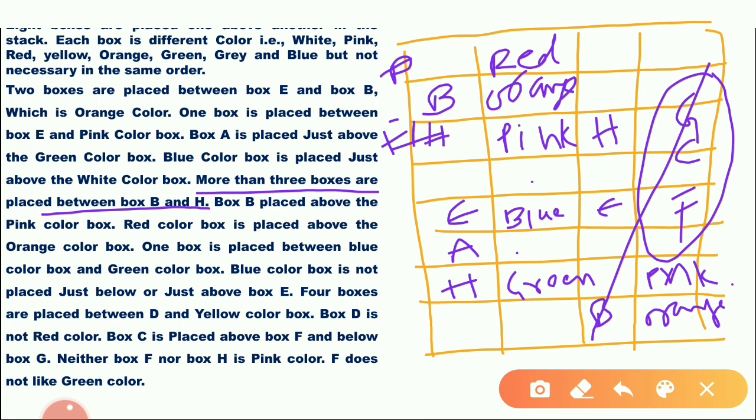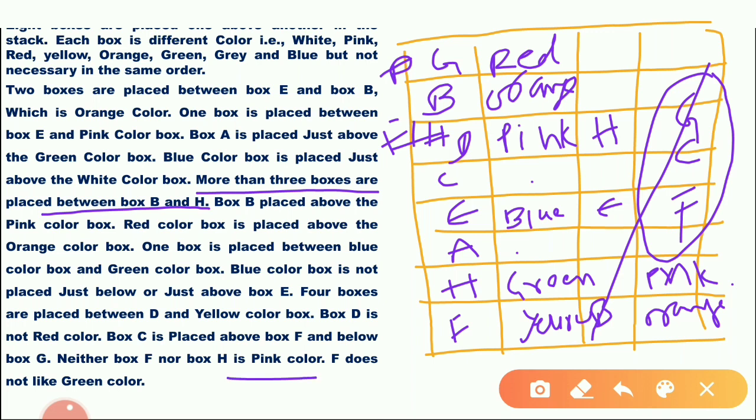between D and yellow. Suppose D is a pink color. Yellow, a bottommost box. Box D is not a red color. D is not a red color, so D is there. GCF, this is the order. So G, C, F. Remaining one box, oh, there are two colors.